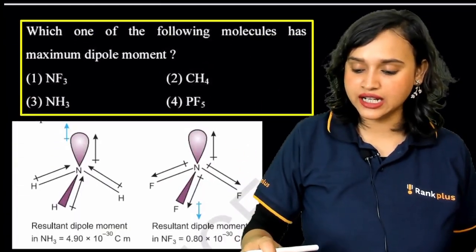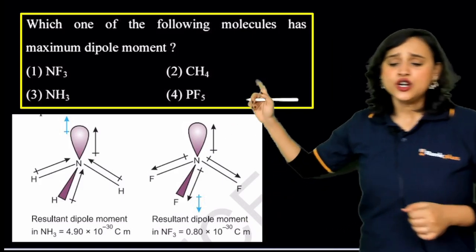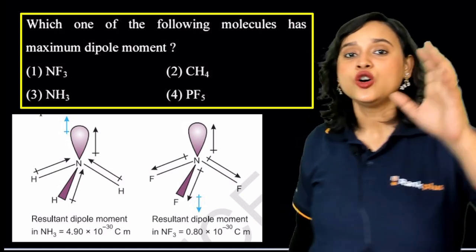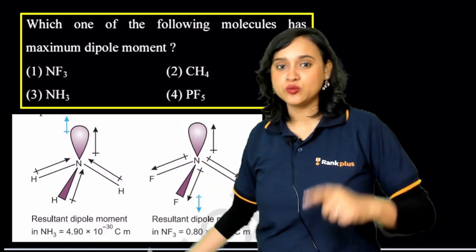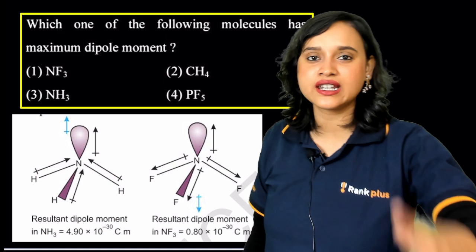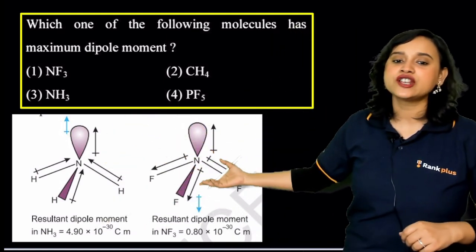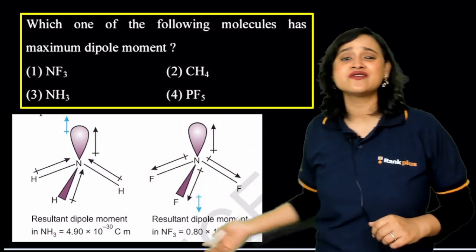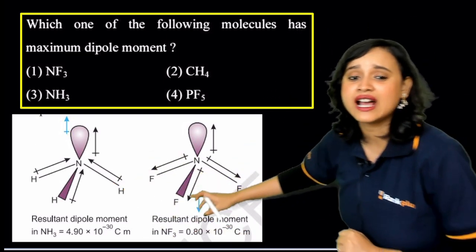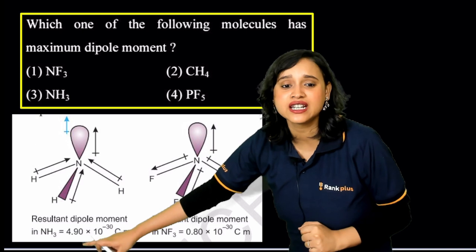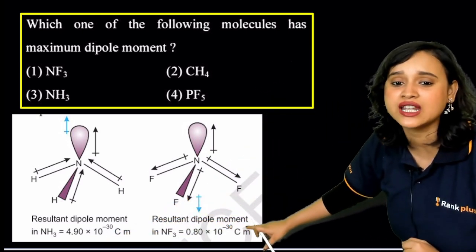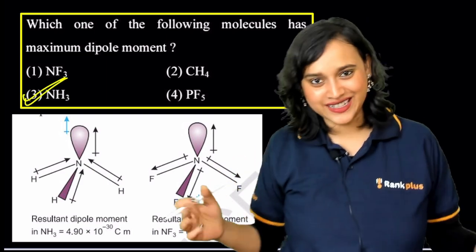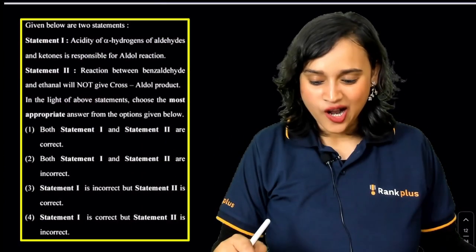Moving ahead, everybody, let's take a look at it. Which one of the following molecules has maximum dipole moment? Just yesterday or day before yesterday, I took a session on chemical bonding, so you know how many times this particular comparison has been repeated. NH3 and NF3 have been repeated so many times, and right here it's there. Look at this. The NH3 dipole moment is 4.90 here, NF3 is 0.80. So the correct answer is definitely NH3. All right, moving ahead.